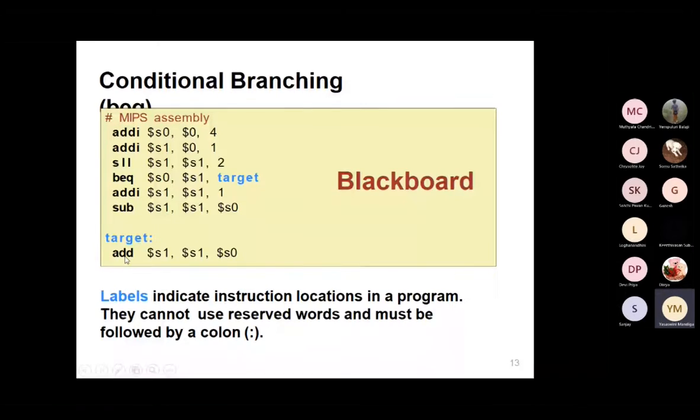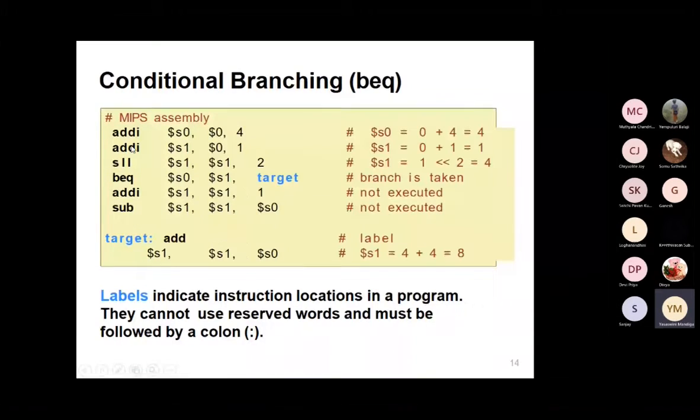See the first condition, here from the MIPS language point of view. I'm going to use addi. Here I take $s0, $0, 4. What is the representation of this, and what's the meaning? The first statement's representation is $s0 equals 0 plus 4.